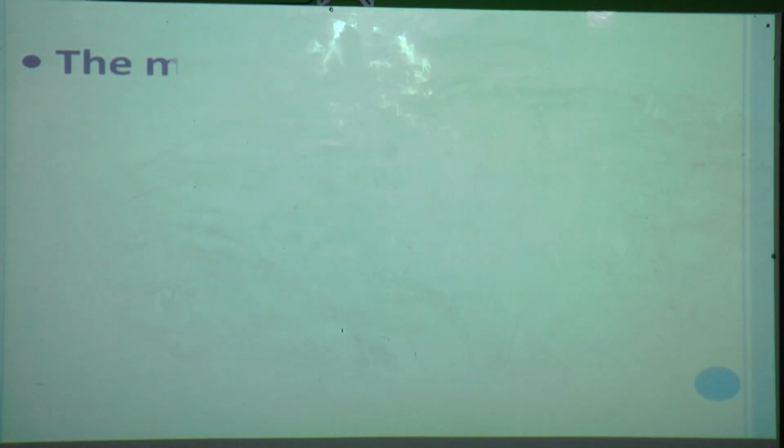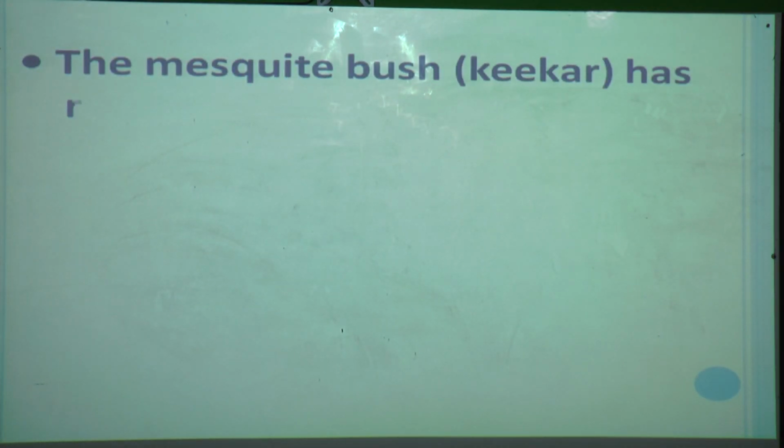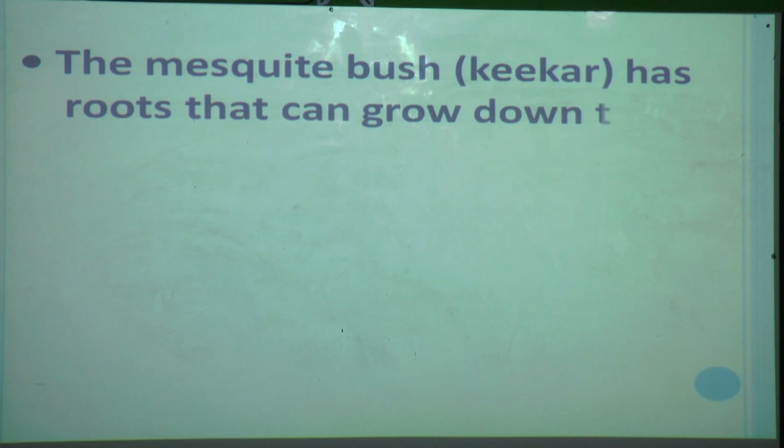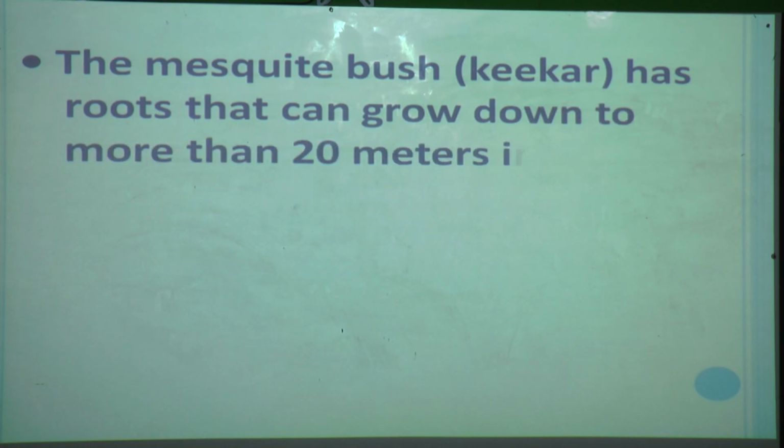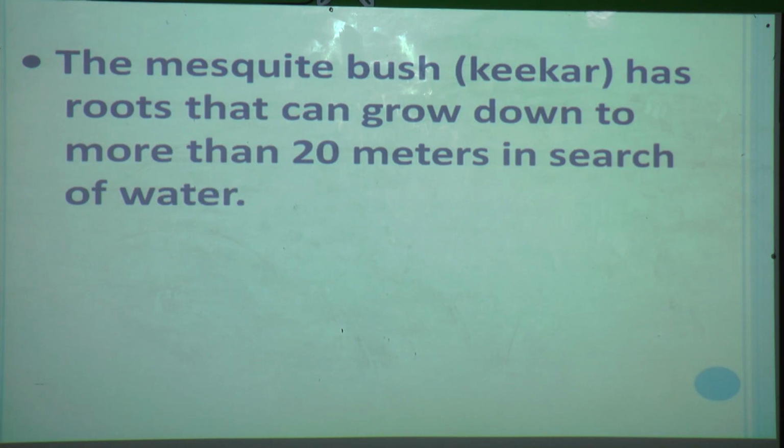And the mesquite bush, which is also called kikar or babul, has roots that can grow down to more than 20 meters in search of water. See, the roots of some desert plants just spread under the surface of the soil, but some plants like kikar, their roots can grow down to more than 20 meters in search of water.